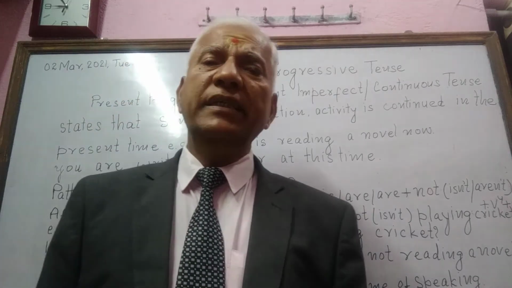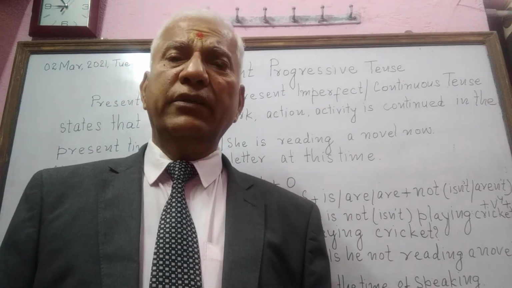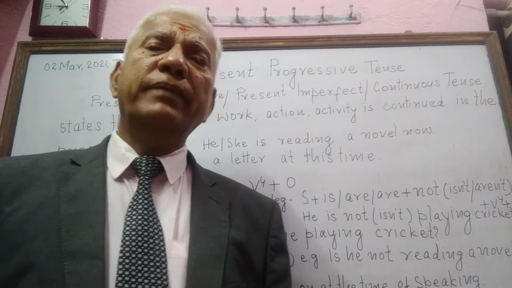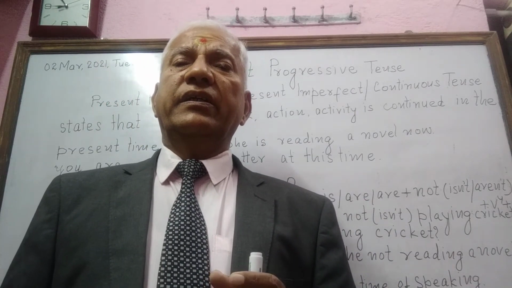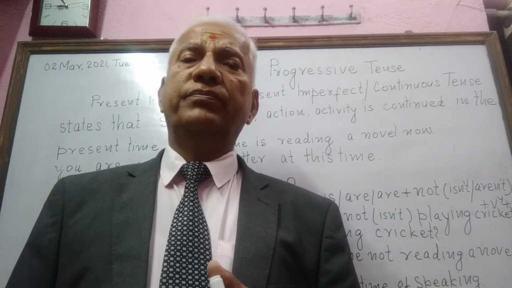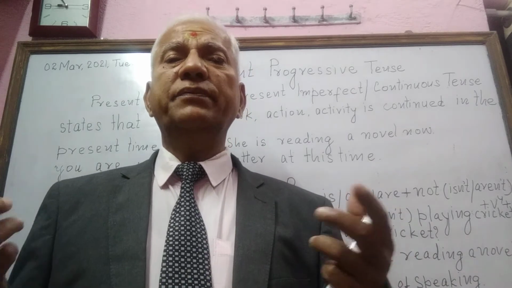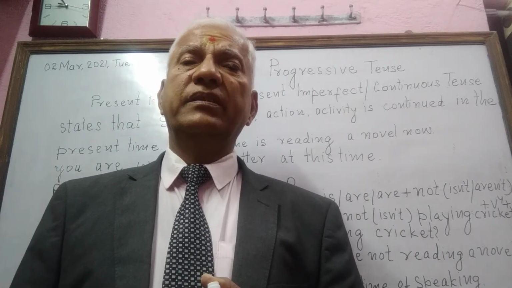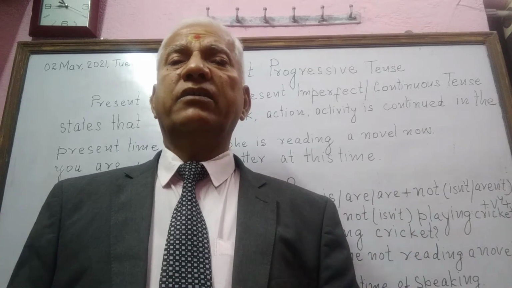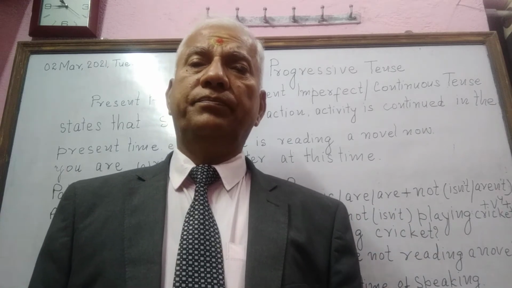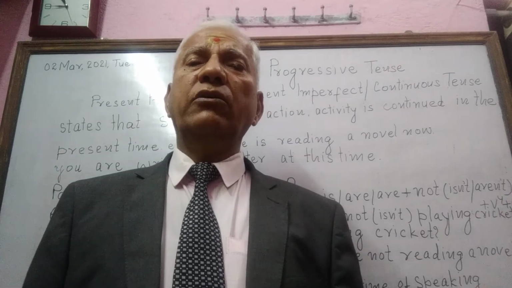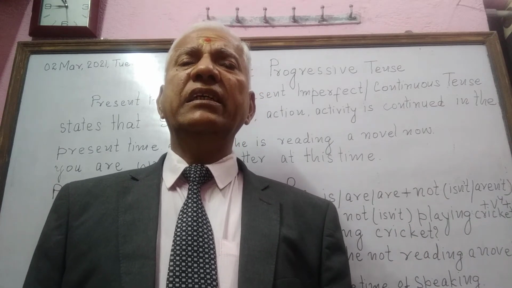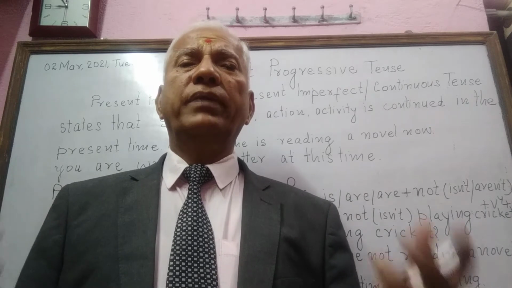Present progressive tense is also used to express some intention, some likelihood, dissatisfaction with some work or action. Example: He is always asking me for money.